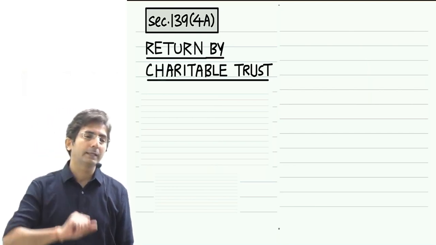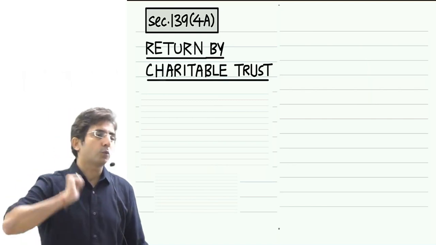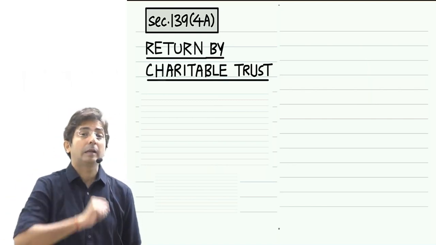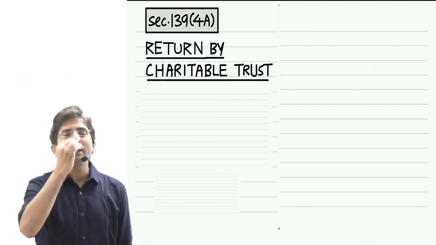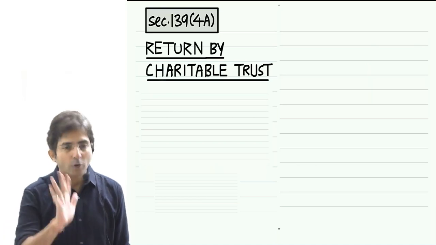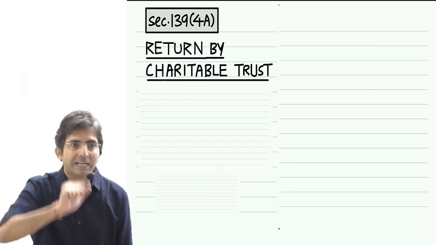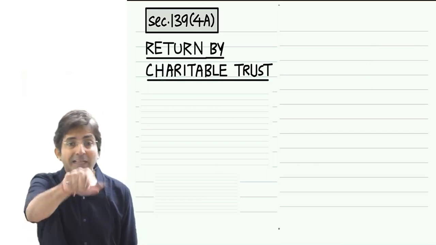Because what does the law think? Even if you have claimed exemption, at the most what will happen? That exemption was wrongly claimed. But we are not bothered to check. Even if the exemption was wrongly claimed in the worst case, without exemption also your income is only 2 lakhs. And on 2 lakhs, anyways there is 0 tax.